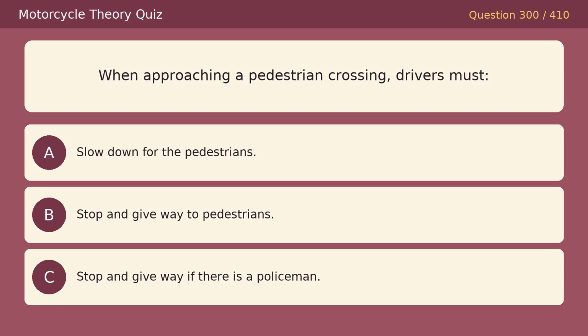When approaching a pedestrian crossing, drivers must, option A, slow down for the pedestrians. Option B, stop and give way to pedestrians. Option C, stop and give way if there is a policeman. The correct answer is B, stop and give way to pedestrians.